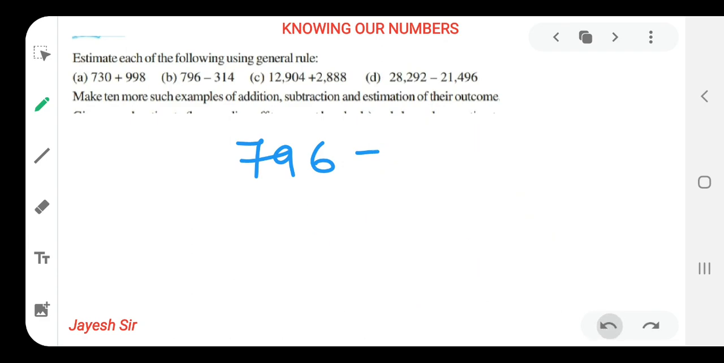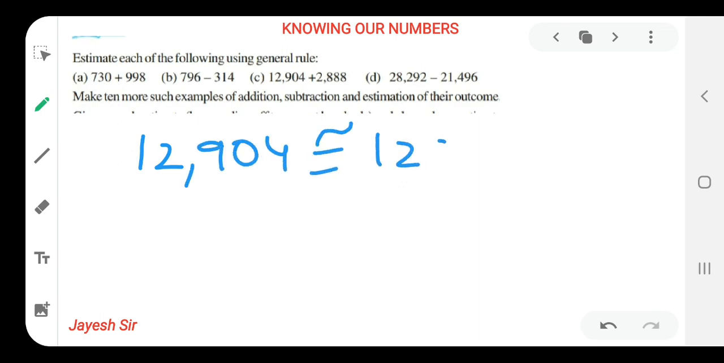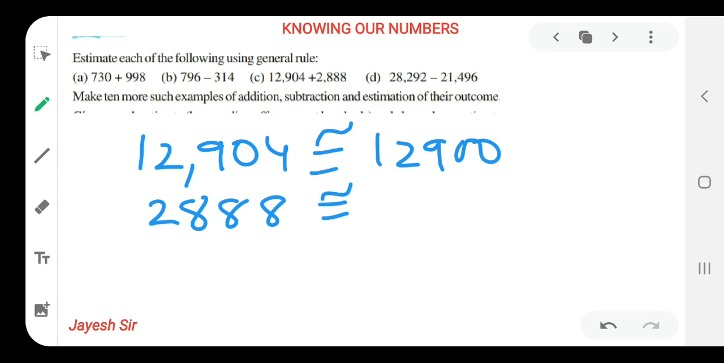Now friends, we have learnt about thousands also. Here we can apply both thousands and hundreds. We can estimate to the nearest thousand and also to the nearest hundred, so we'll do both. 12904 should be rounded off to 12,900 as per hundreds, and 2,888 should be rounded off to 2,900. That's very easy. Now we have to add both of them.